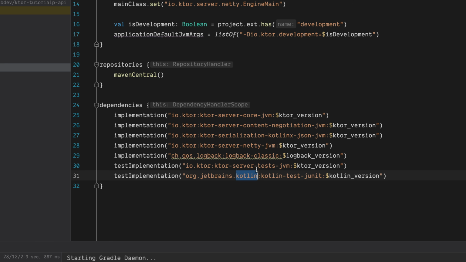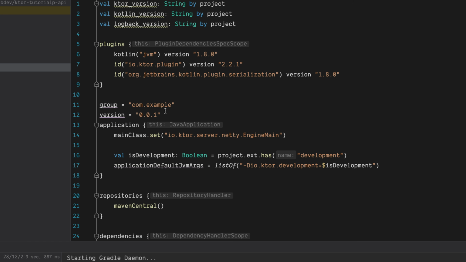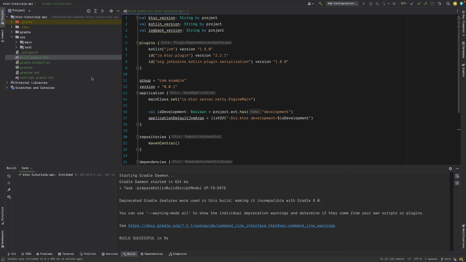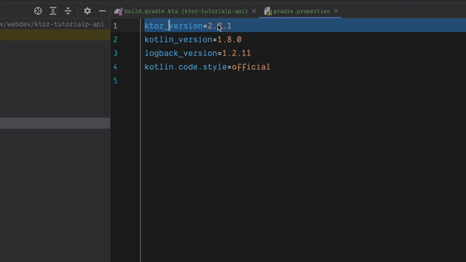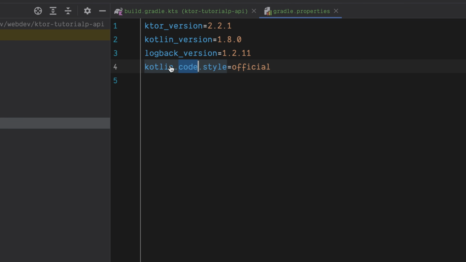And then we have some test packages basically, which can help us in creating the test environment. Rather than using HTTP interface, we can directly write test cases. So these are test implementations. That's it, and nothing much. And then we have this gradle.properties where you will find the versions, like Ktor version, Kotlin version, logback version and all.